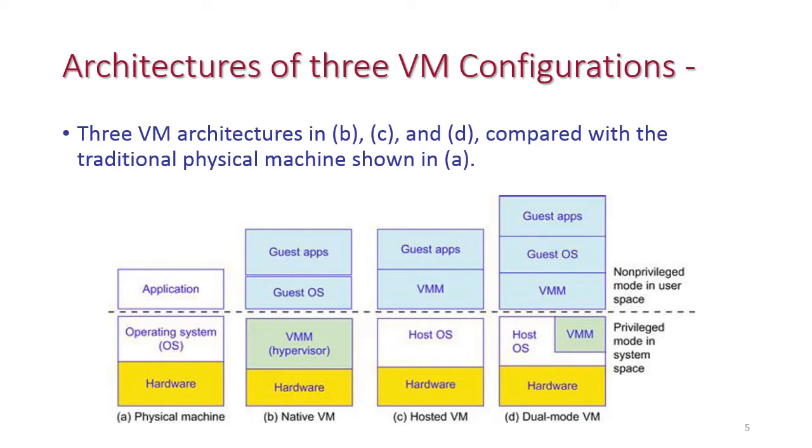Next, we will see the architecture of 3 virtual machine configurations. So in this diagram, we have one physical machine and 3 different virtual machines. The first one is the native virtual machine, the second one is the hosted virtual machine, and the third one is the dual mode virtual machine.